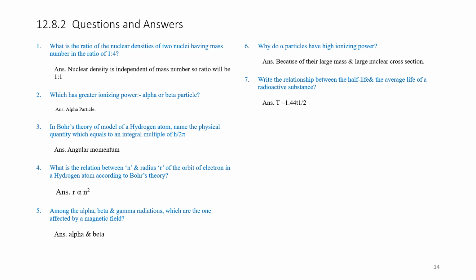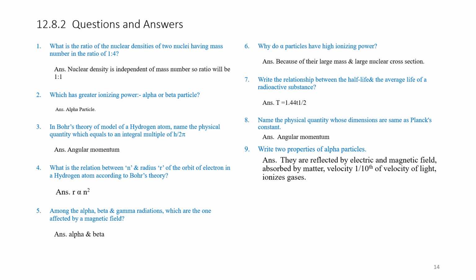Write the relationship between the half-life and average life of a radioactive substance. This we are going to study in the next chapter, half-life and other things. Let us skip for the time being. Question number 8. Name the physical quantity whose dimensions are same as Planck's constant. Planck's constant and angular momentum have the same dimensions.